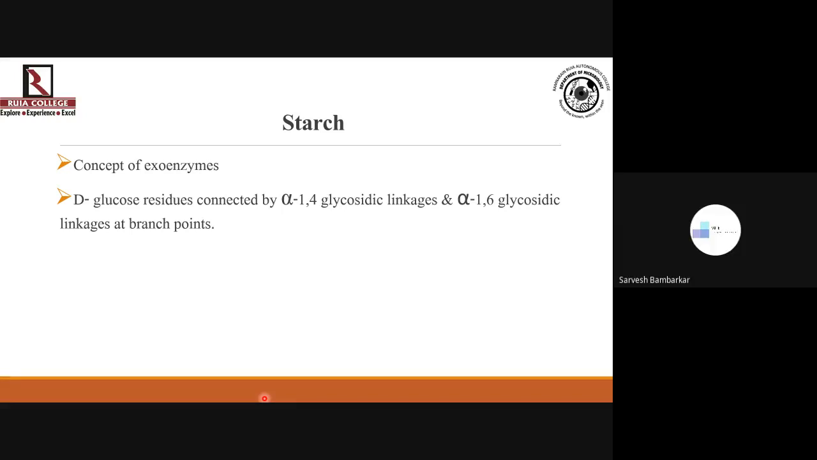Sir, I also have a question. In this intermediate step where we get a bisphosphate, it must be a high energy compound. It must be requiring some amount of energy. So where does it come from?